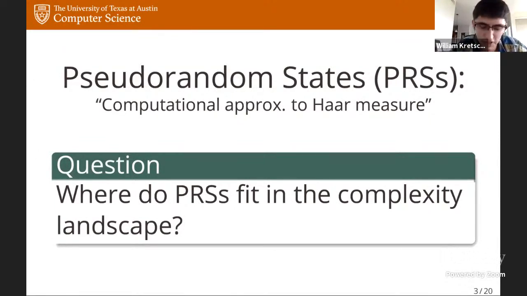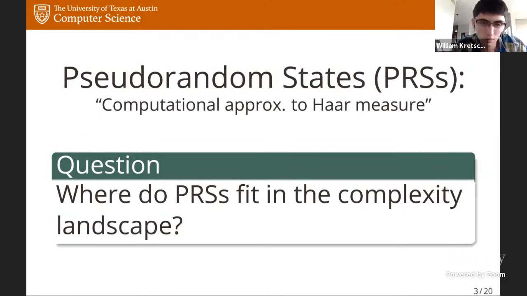Although maybe before I proceed, one thing I will mention is that for this talk, I'm just going to be talking about pseudorandom states, but almost everything that I prove in this work also applies to a stronger object called pseudorandom unitaries. So I figured I would just mention that, but otherwise I'm not going to mention pseudorandom unitaries again in this talk.